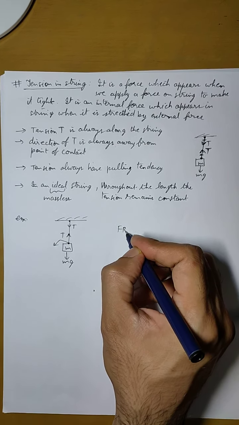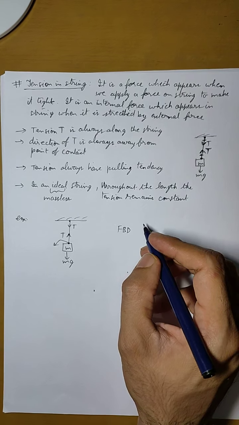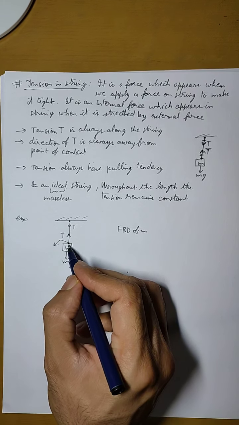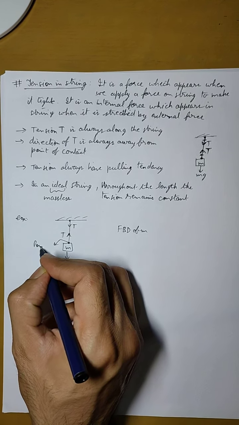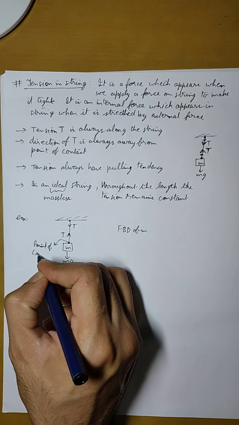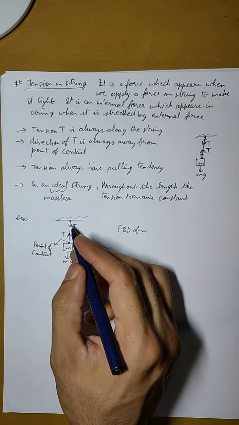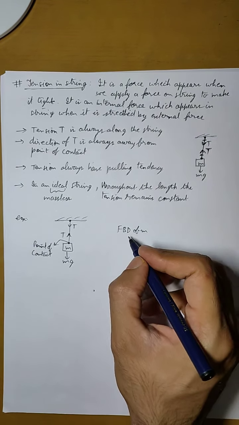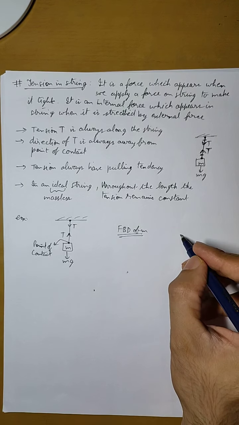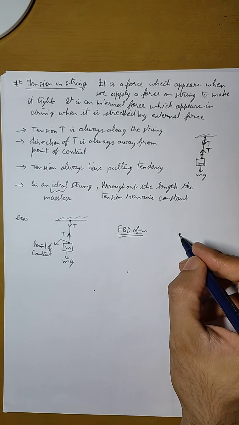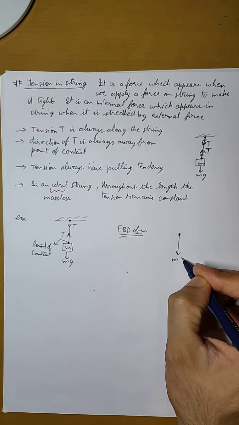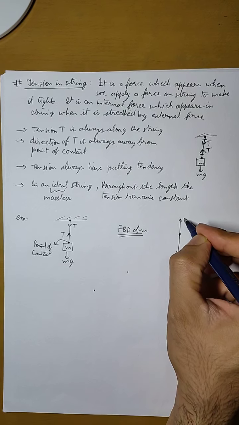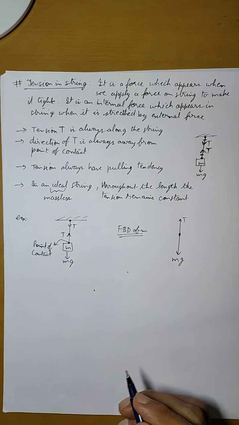So if we need to draw the free body diagram of this mass m, then with this mass m there is only one point of contact. This point of contact is not on the mass m, it is not on the body m. So if we draw the free body diagram of m, then m will be considered a point object, and there will be mg in downward direction, and this tension will be in upward direction. So this will be the free body diagram.